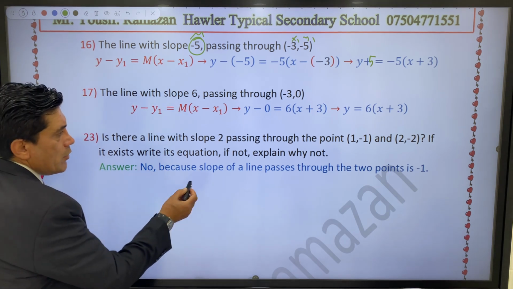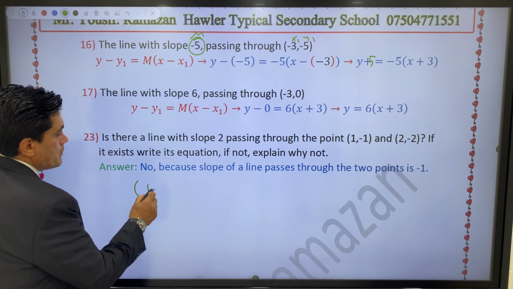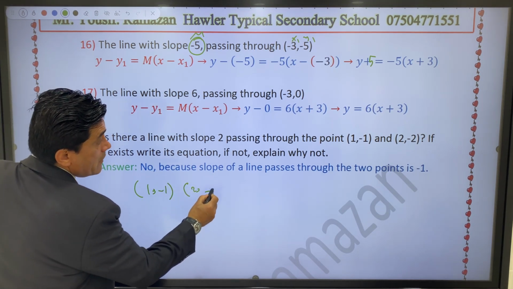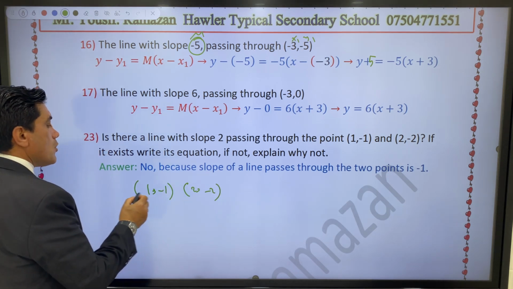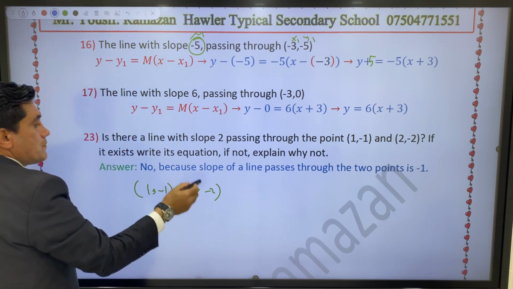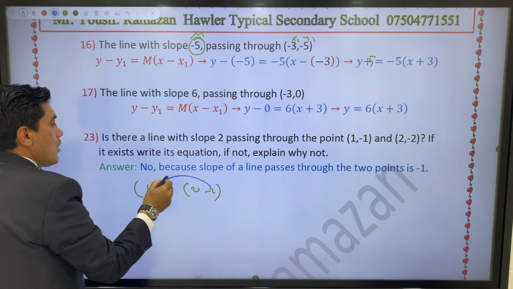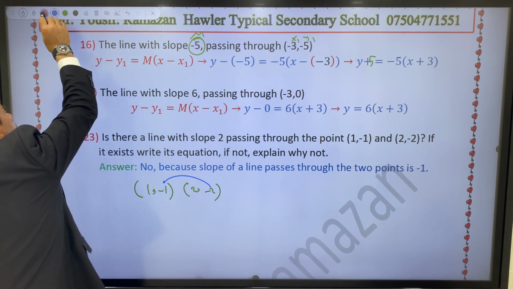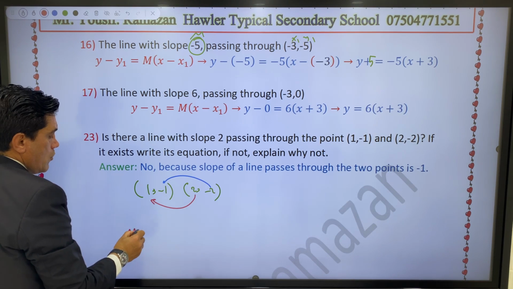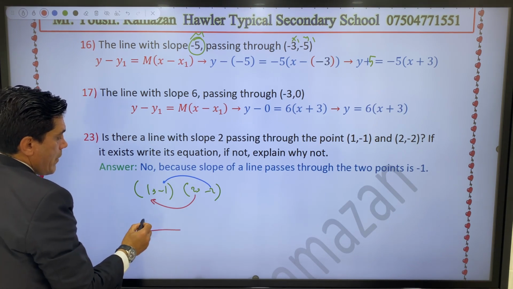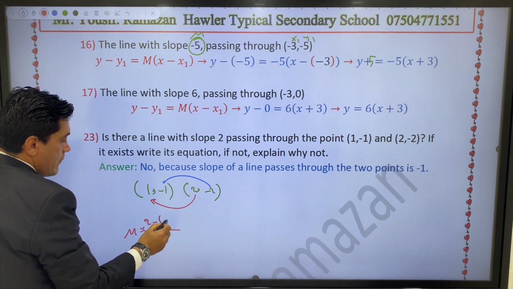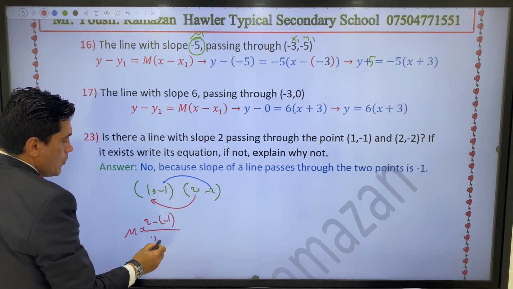So you have two points, 1, negative 1 and 2, negative 2. For the slope, m equals y2 minus y1 over x2 minus x1. That means negative 2 minus negative 1 over 2 minus 1.